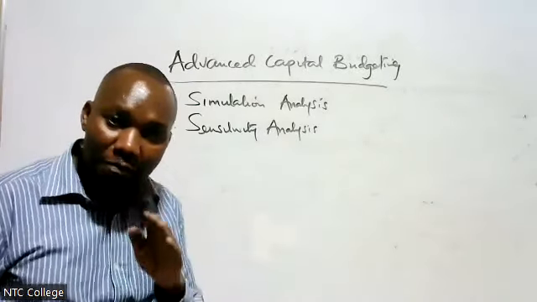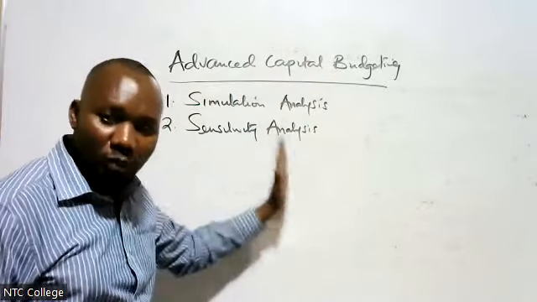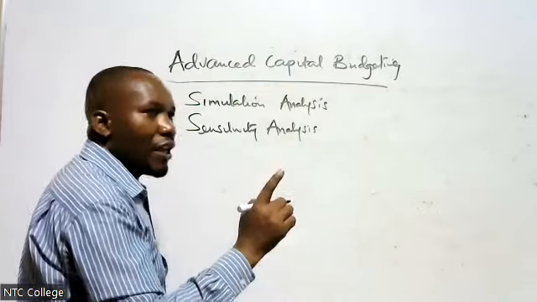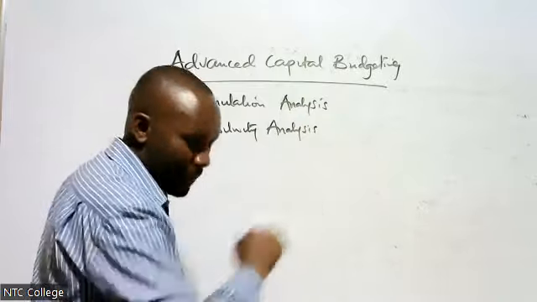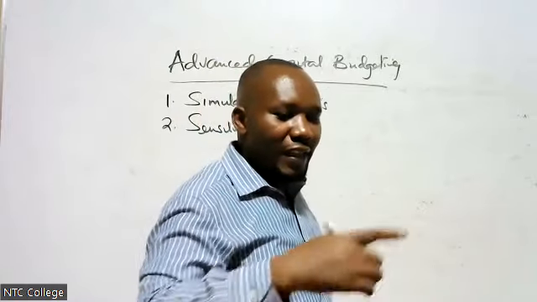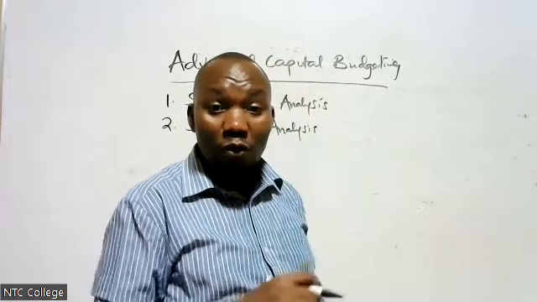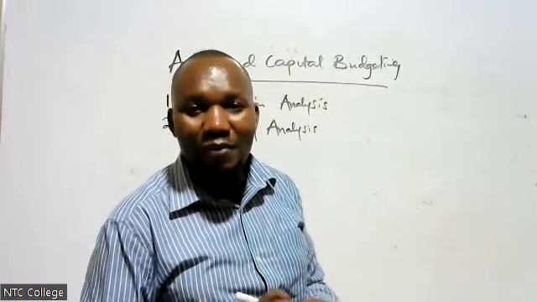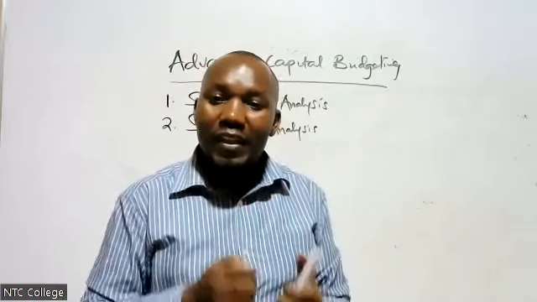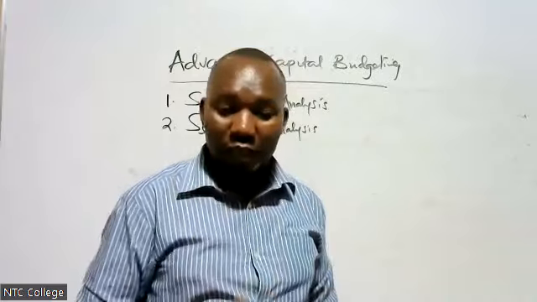Normally, I want to bring in the concept of NPV in general advanced capital budgeting. When you talk of NPV, we normally say that when you are budgeting, you have to consider the value of money. So you always say that if I'm investing today, the profit that I'll get in the next 10 years will not have the same value as today, right? The value of money changes, isn't it true? It is better you give me 10,000 now than 10,000 in the next 5 years, because I will not be able to buy the same thing that I would have bought today.